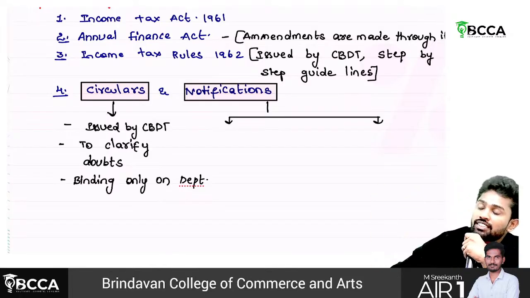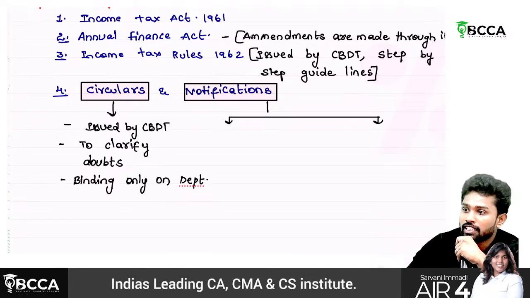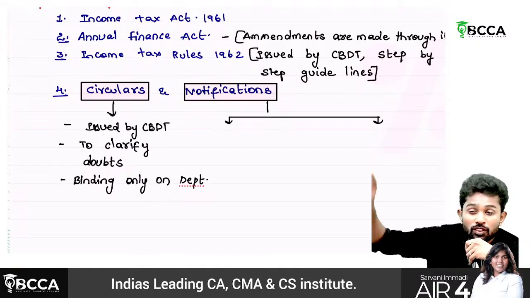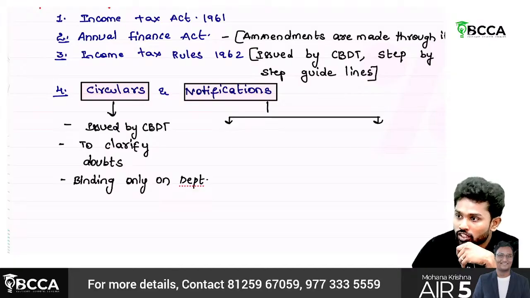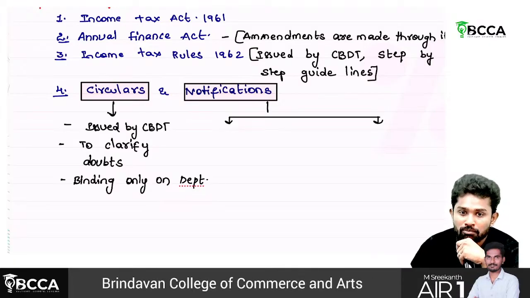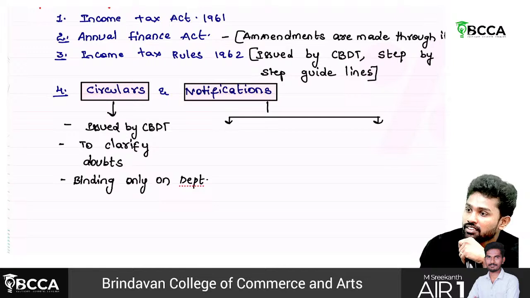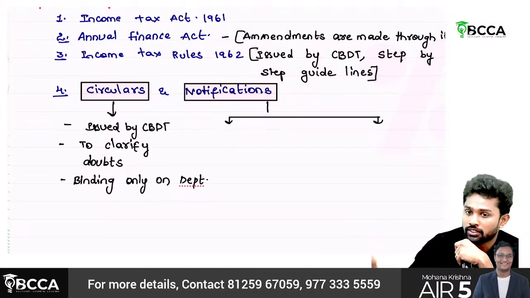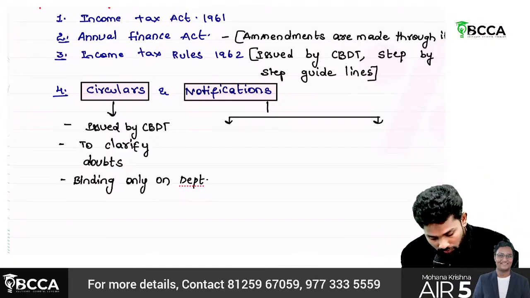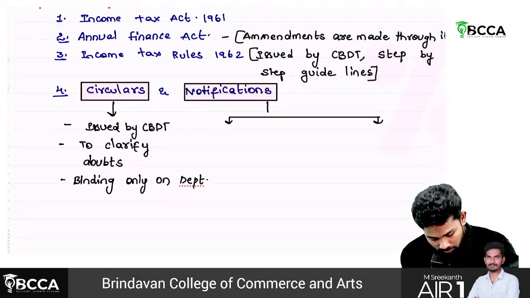If the notification is related to the Act, the central government will issue it. If it is related to rules, then CBDT will issue it. Notification is just telling the public at large that this provision has come into effect.